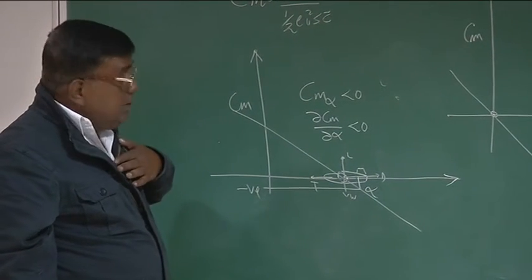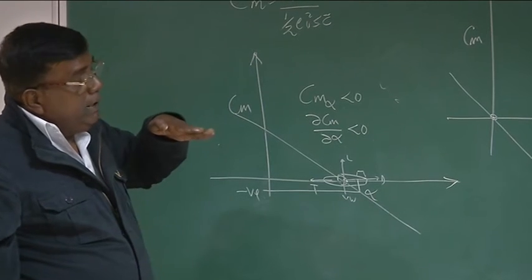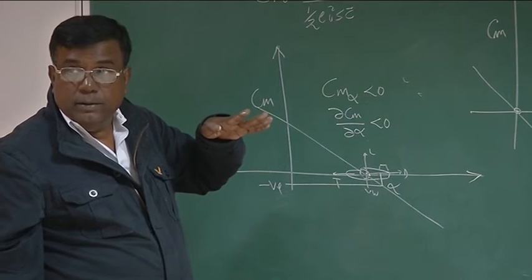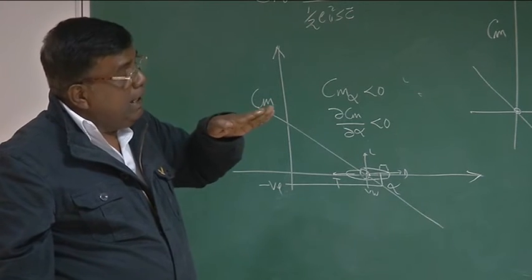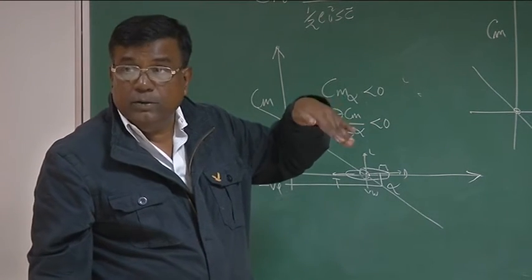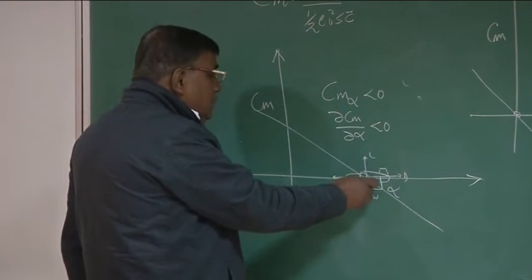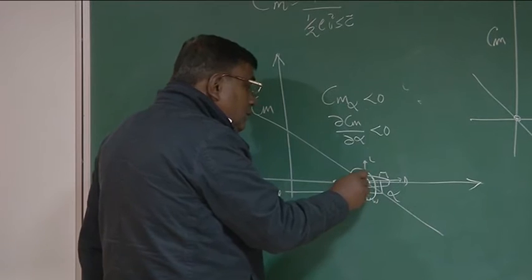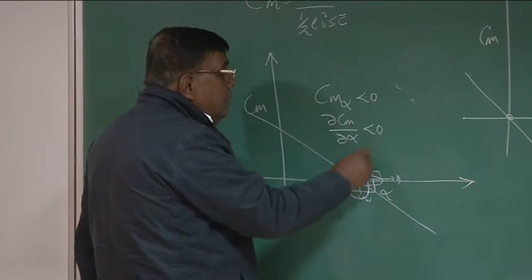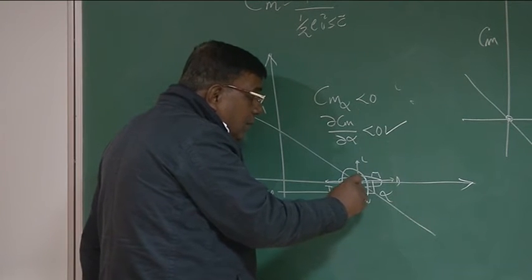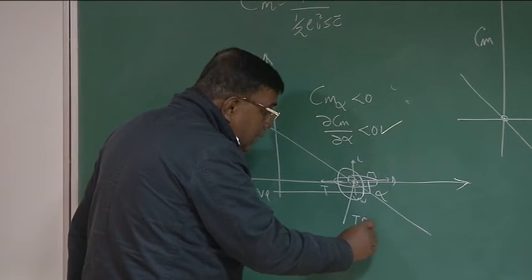I would express this like this. Finally, when I'm going to fly a machine, I want the angle of attack to be positive, so that there is lift. As well as it should fly like this. It should not keep going like this. So Cm should be 0. It should fly like this. So I'll try to see that not only should it be stable, that not only dCm by d alpha should be less than 0, but also this is called trim, okay?